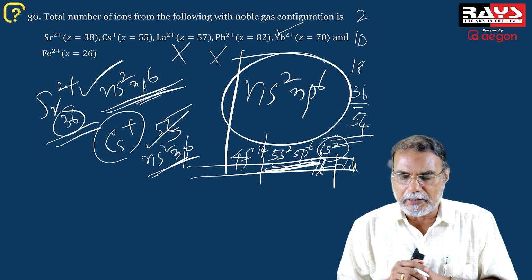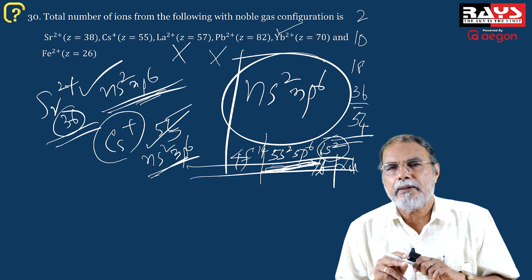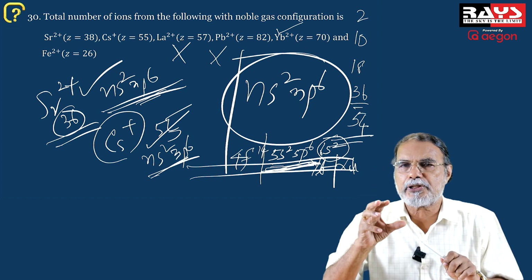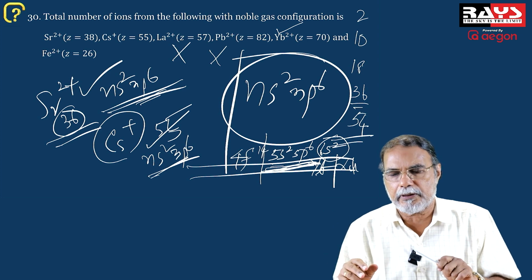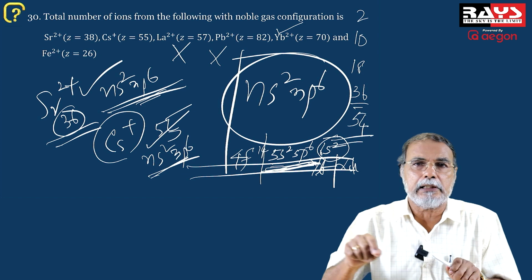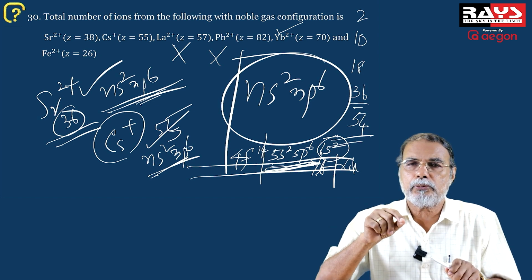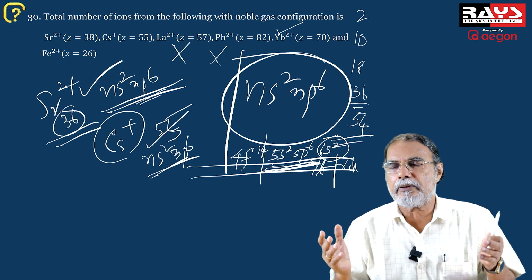In answering such questions, it is very important that students have the right understanding about the position of elements in the periodic table. Otherwise, writing down the electronic configuration of all these, starting with 1s2, 2s2, 2p6 like that, will take half an hour or so.